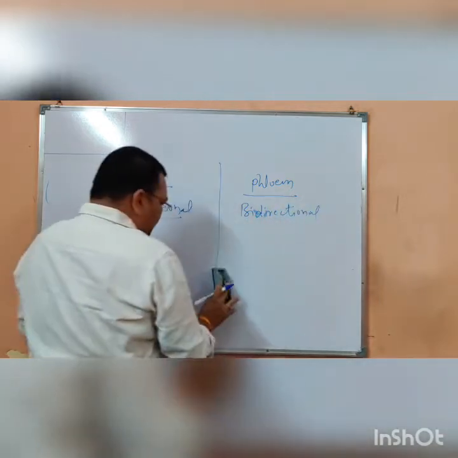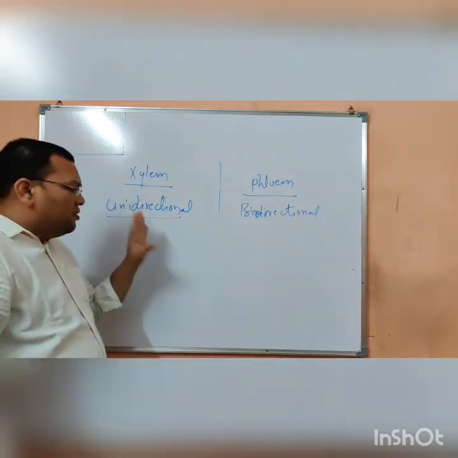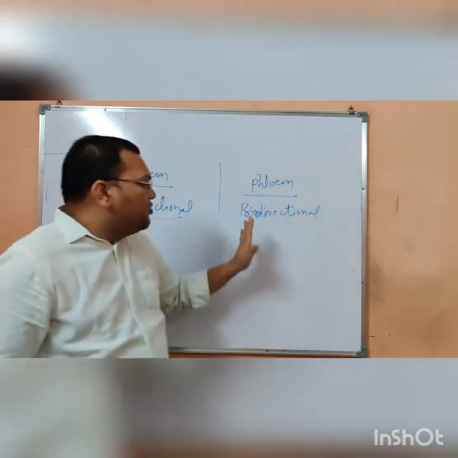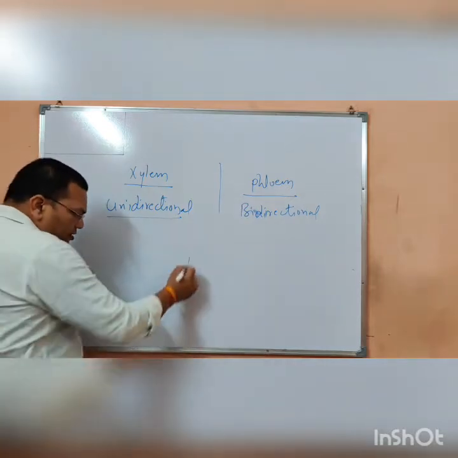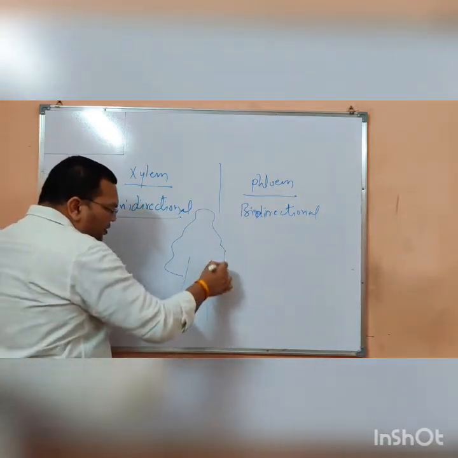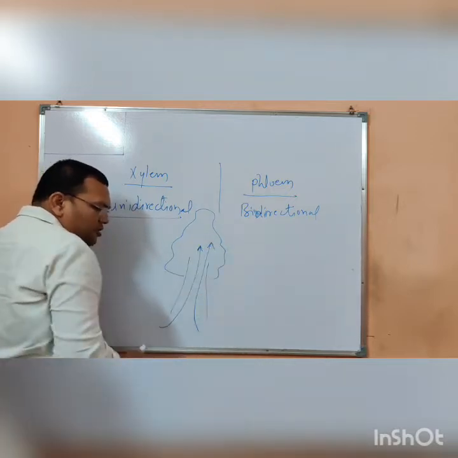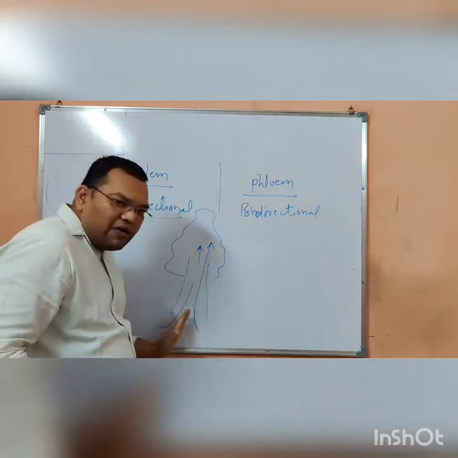Now what does it mean? This is also an important question. In the xylem, the conduction is unidirectional, but in the phloem the conduction is bidirectional. That means in a plant, the conduction in the xylem is unidirectional. That means the water and the minerals go in only one direction.